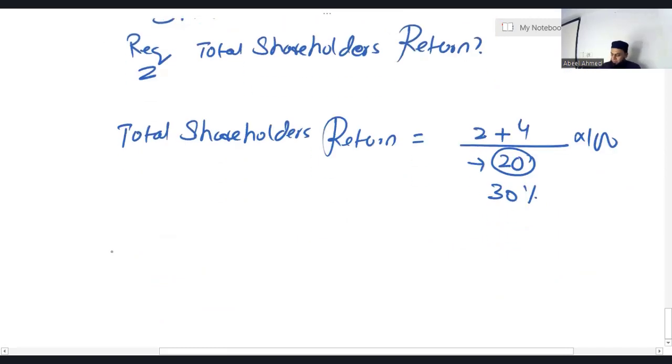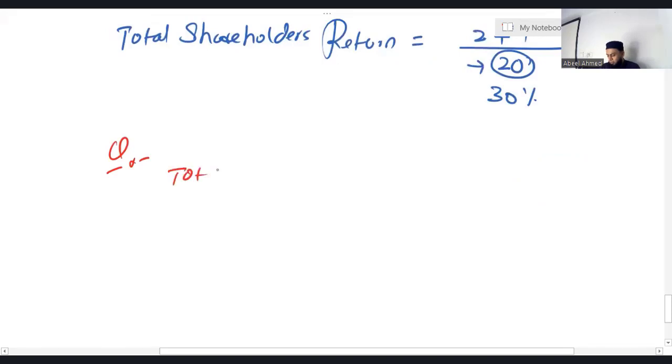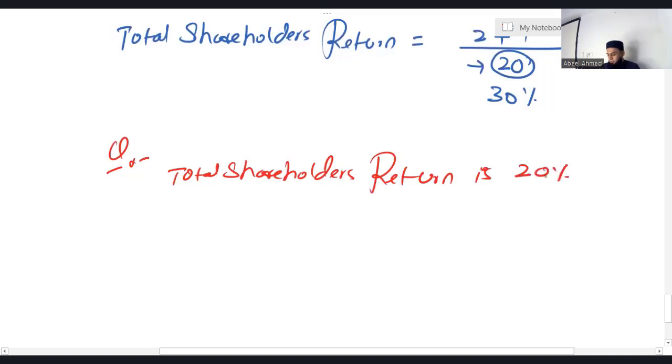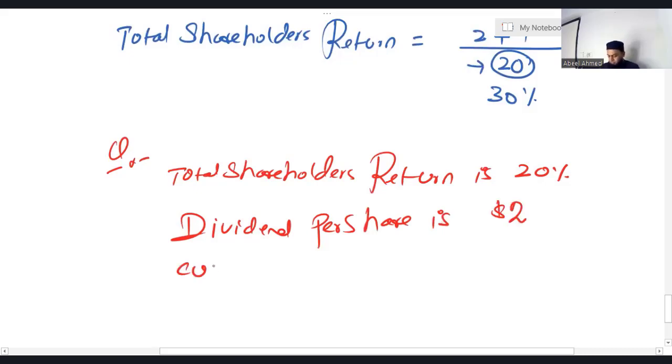Okay. One more question, then we'll end the video. Let's say total shareholders return is 20%, dividend per share is let's say $2, current share price is $20.